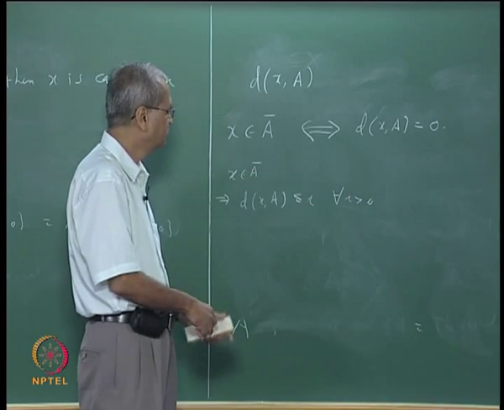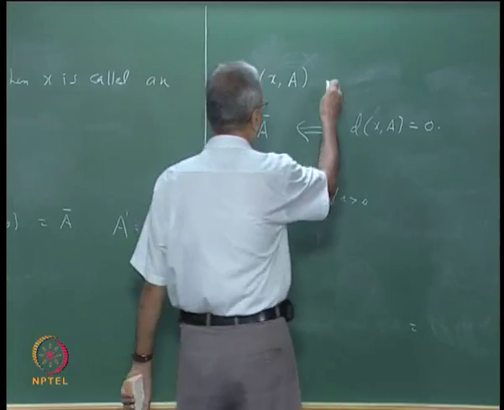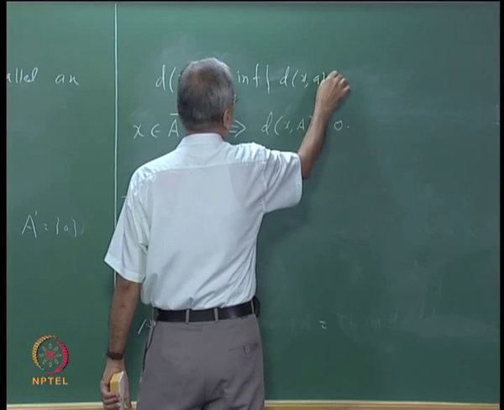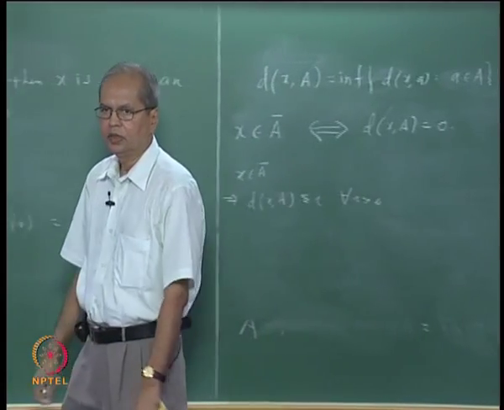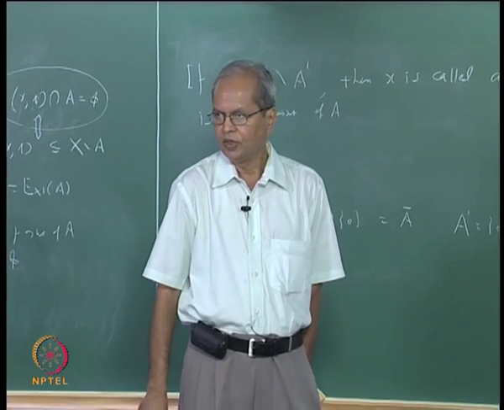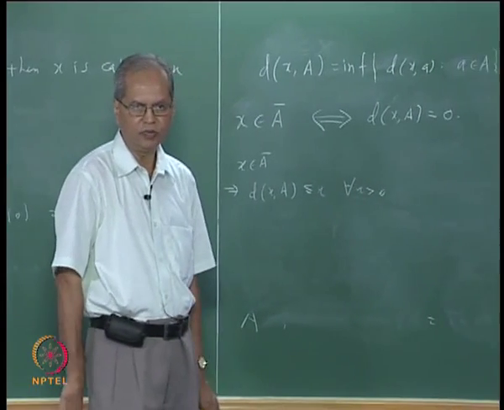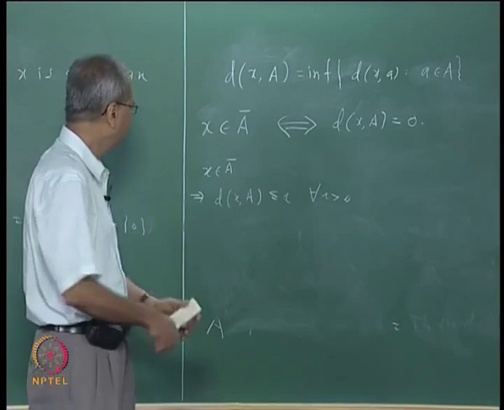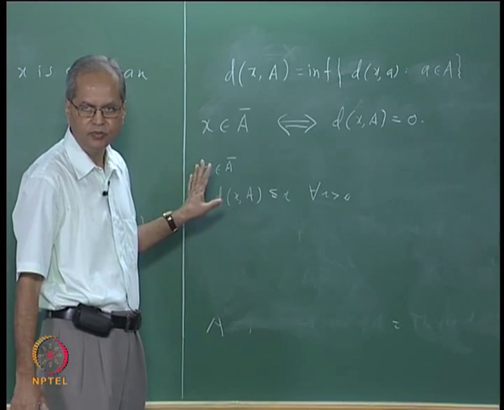On the other hand, suppose the distance between x and A is 0. Then look at the definition. How did we define the distance between x and A? It is the infimum of the distance between x and a, where the infimum is taken over all a in A. From the definition of infimum, if you take any strictly positive r, then r is not a lower bound because 0 is the infimum. So there should exist some a such that the distance between x and a is less than r, which is the same as saying that the intersection of U(x, r) with A should be non-empty.